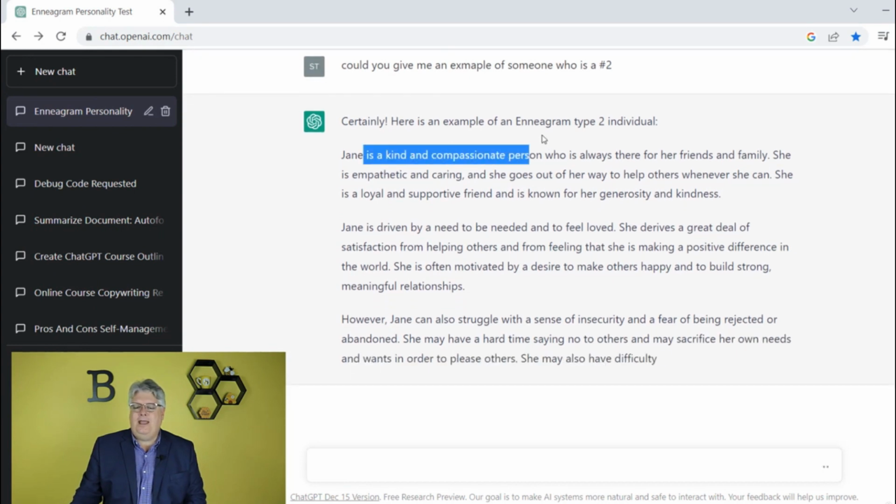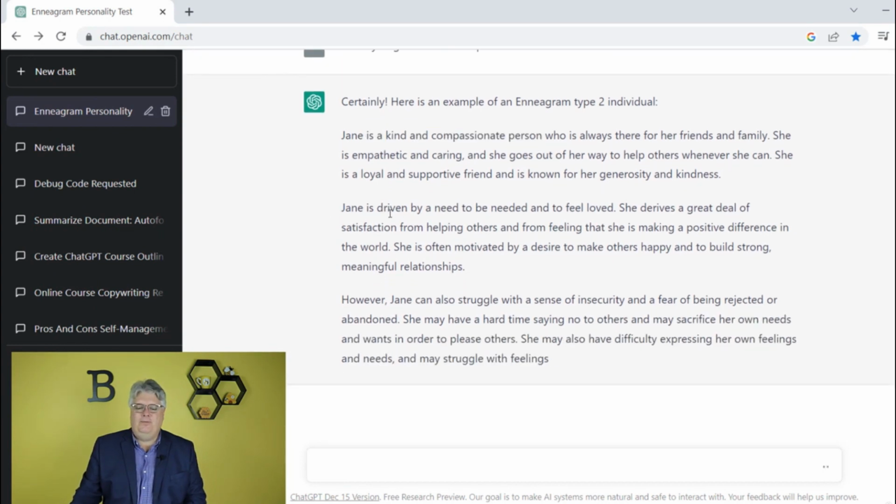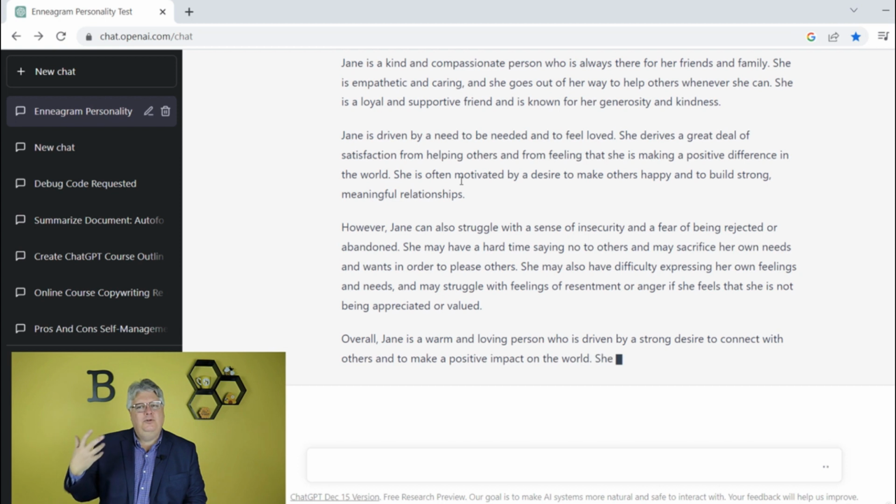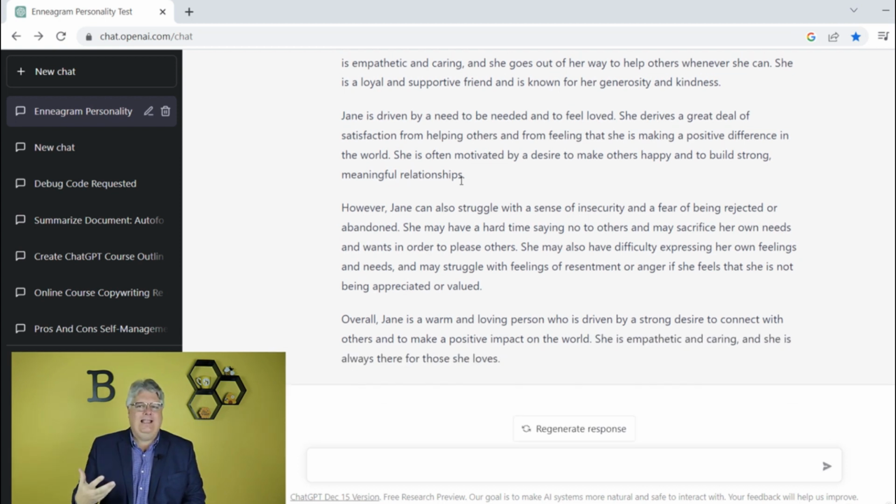Jane is a kind and compassionate person, and Jane is driven by this. I mean, Jane is not a real person, but asking in this manner might help you understand someone who's in your office, maybe on this type of personality test. So the tip is asking for examples. Again, this has nothing to do with Enneagrams. This has everything to do with how to get more out of the program and asking it for things.